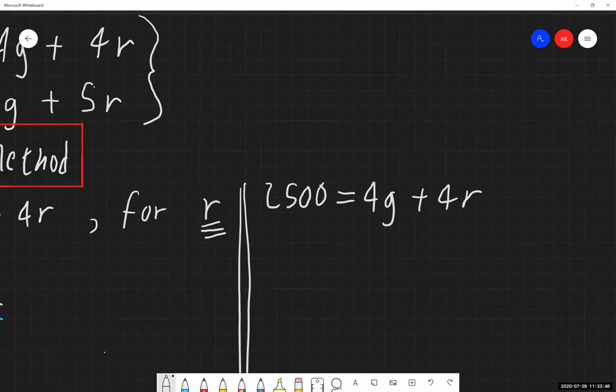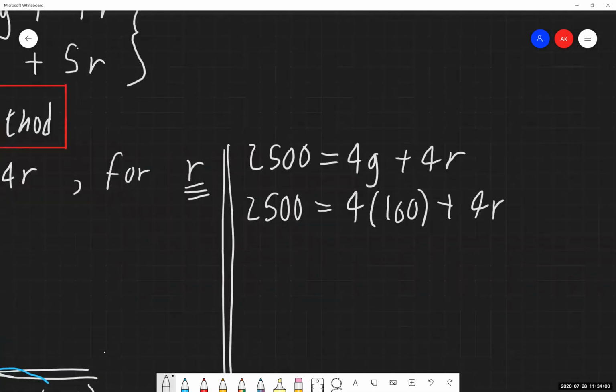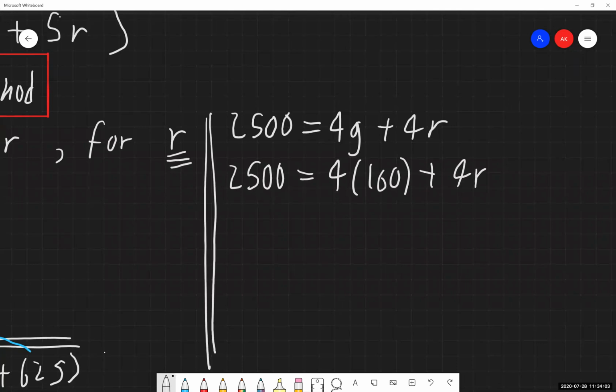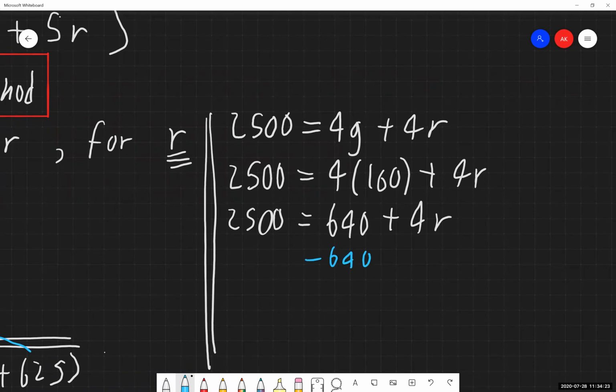So we found our g value, so I'm just plugging that in. So now that I have that plugged in there, I'm simplifying both sides, and now I'm solving for r. So mechanical problem, like we've done back in the chapter 2 material, I think. But it should be a review at this point. Subtracting 640 from both sides.